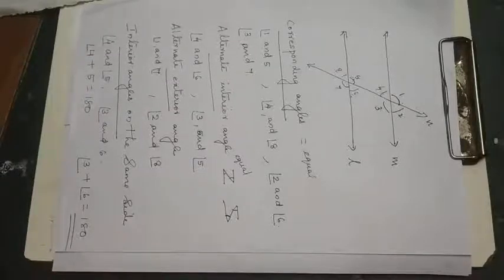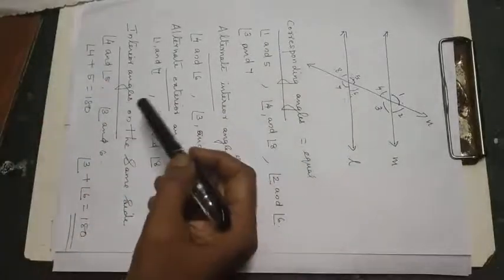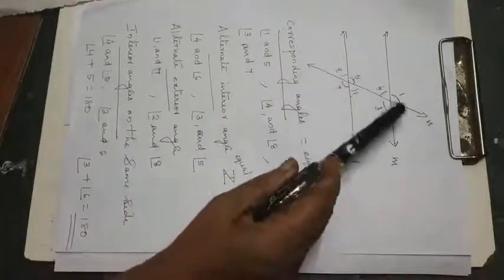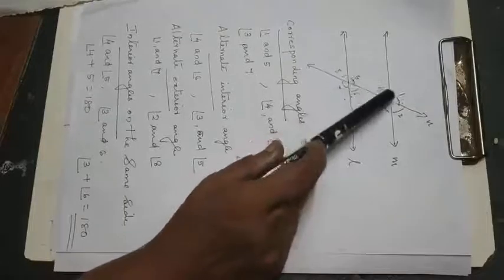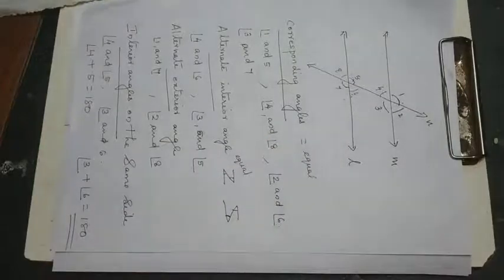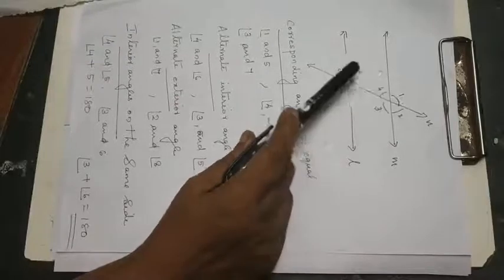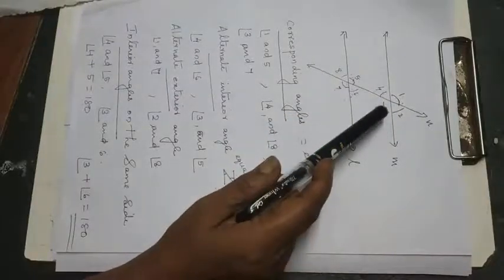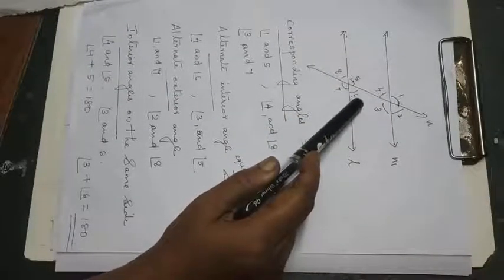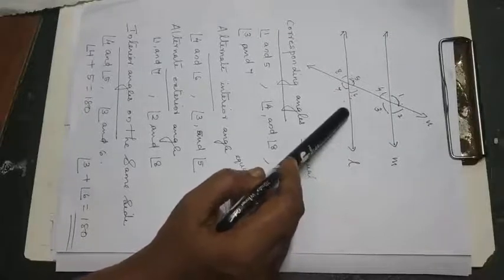Now next one, if a transversal intersects two parallel lines, then each pair of interior angles on the same side of the transversal are supplementary. Now interior angles on the same side, that is 4 and 5, they will be supplementary. Supplementary means the addition will be equal to 180 degrees. So angle 4 plus 5 will be 180 and 3 plus 6 will be equal to 180. Then